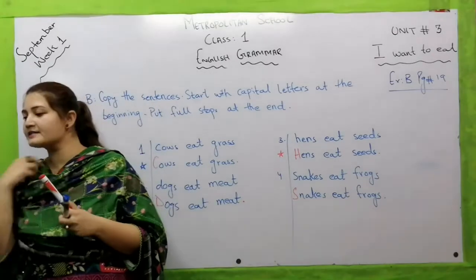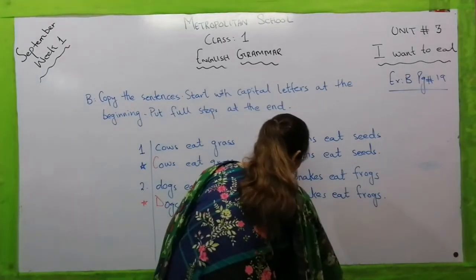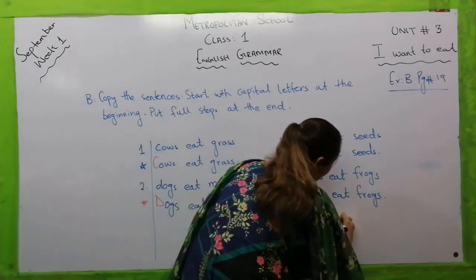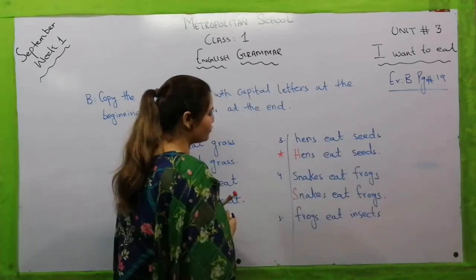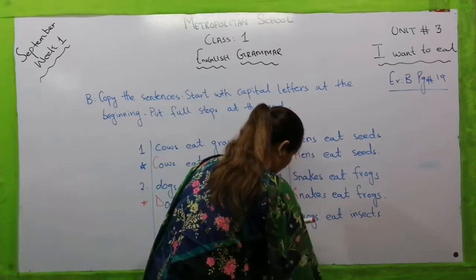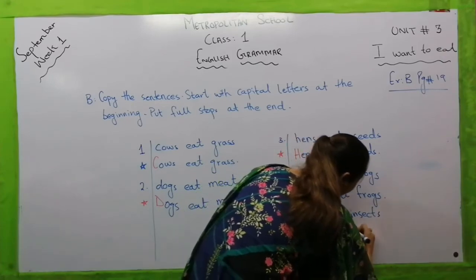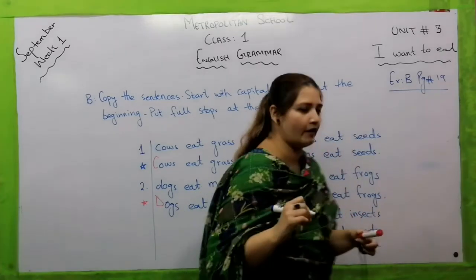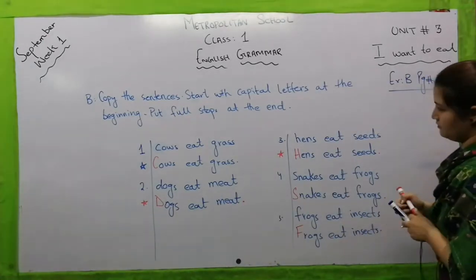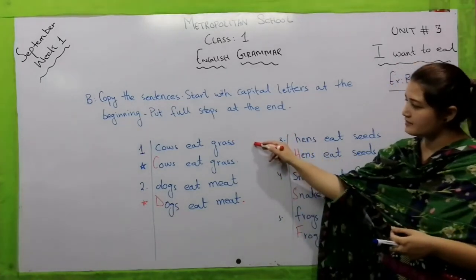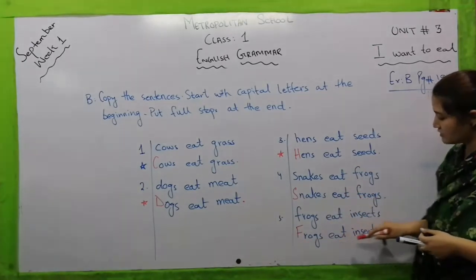Now let's move towards the next sentence, which is frogs eat insects. Frogs eat insects. Now what are we going to do? We are going to make the first letter capital, and then the rest of the sentence will be the same, and then we are going to mark a full stop at the end. Let's repeat these sentences. Cows eat grass, dogs eat meat, hens eat seeds, snakes eat frogs, and frogs eat insects.